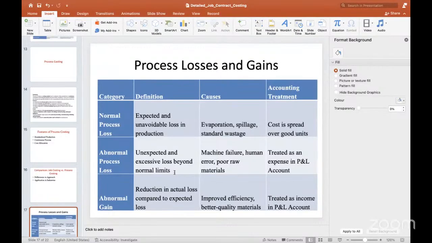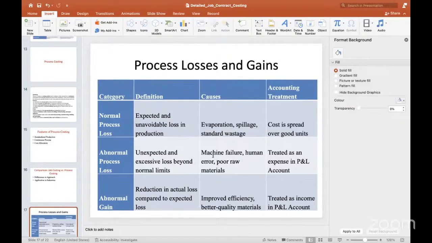So abnormal loss means what? For example, we give an input of 1000 units. There is 10% normal loss, so that is 100 units of normal loss. After deduction of the normal loss, our expected output is 900 units. But here the output is only 850 units, so the remaining 50 is the unexpected loss, an excessive loss beyond the normal units. Generally, our normal output is how much? 900 units. But here, only 850 units. So that is called an abnormal loss.